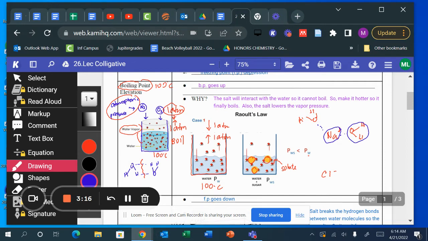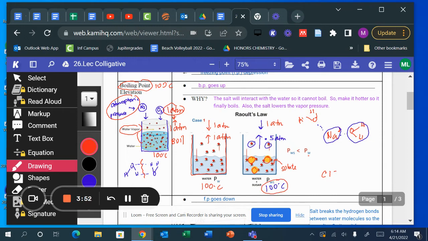So if you had sugar or salt or any solutes in there, ethylene glycol, let's say the temperature is 100 degrees Celsius, instead of having 1 atm of water vapor, you will not. You will only have, let's say, 0.5 atm. If you have 1 atm of atmospheric gases pushing down on it, do you think the water will boil? Absolutely not. The water cannot boil even though it's 100 degrees Celsius.